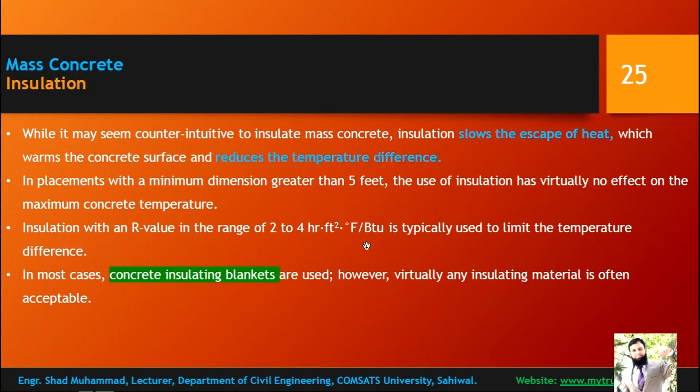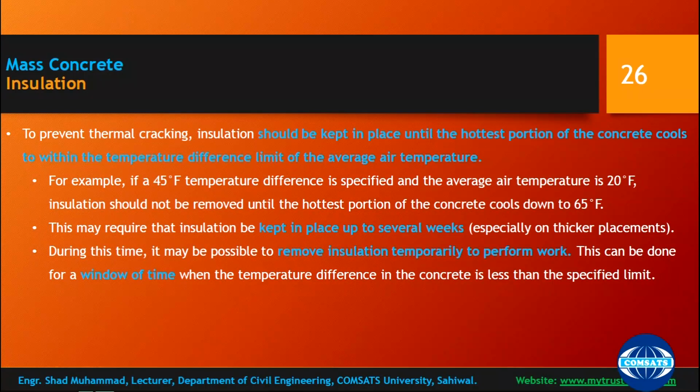Insulation with R values in the range of 2 to 4 hours feet square per degree Fahrenheit per British thermal unit is typically used to limit the temperature difference. In most cases, concrete insulating blankets are used. However, virtually any insulating material can often be acceptable. So insulating blankets is common practice, but any material having better performance can be used.